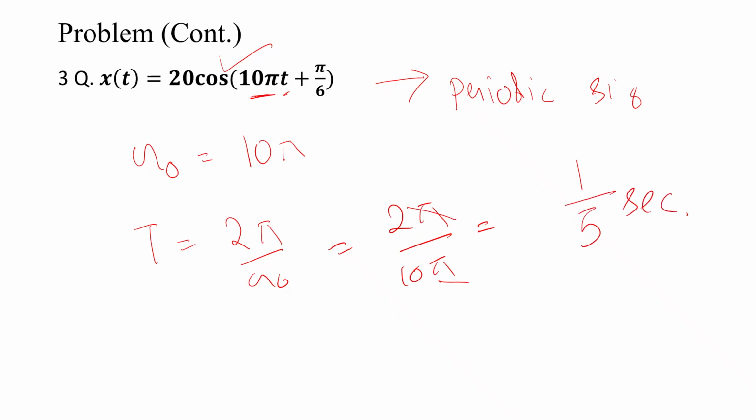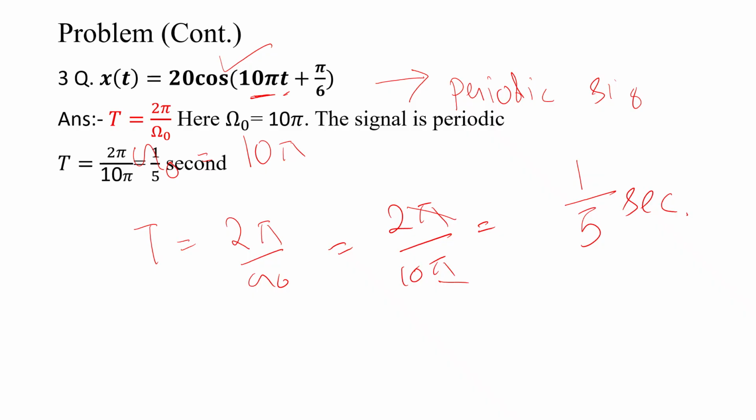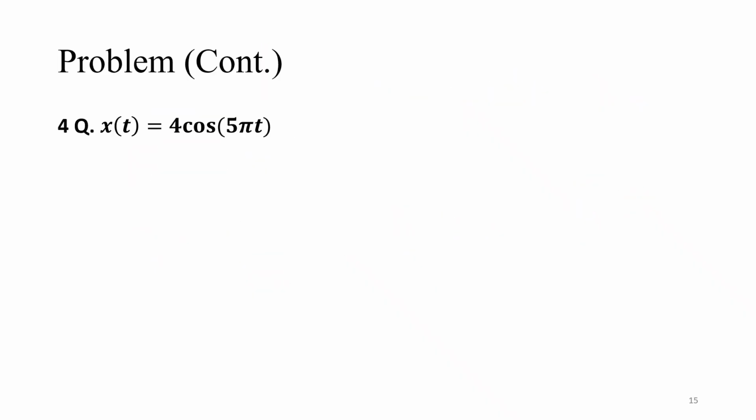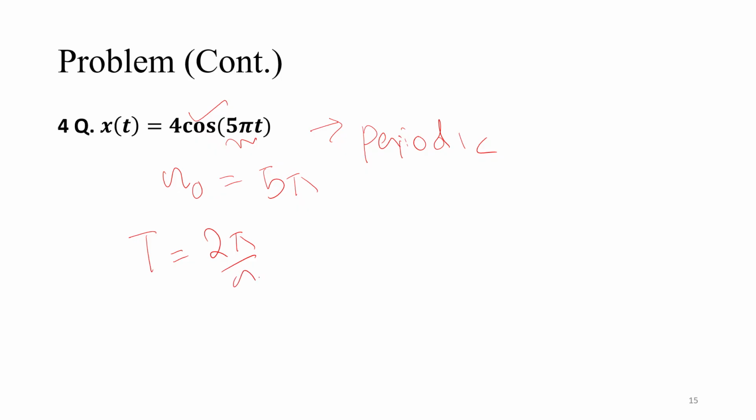Okay. So similarly, x of t is equal to 4 cos 5 pi t. What is linked with t? 5 pi. So omega naught is equal to 5 pi. It is a cosine wave, so it is periodic. T is equal to 2 pi by omega naught, 2 pi by 5 pi, pi cancels, 2 by 5.